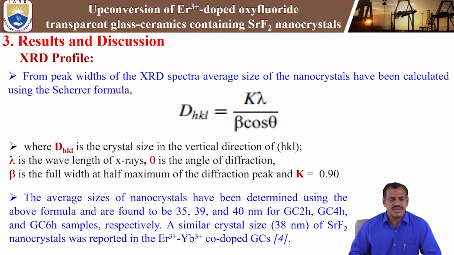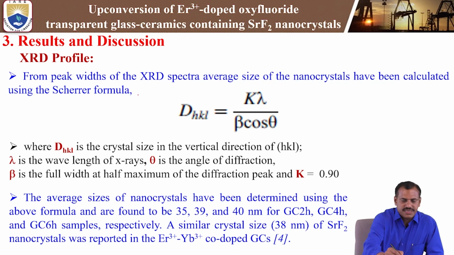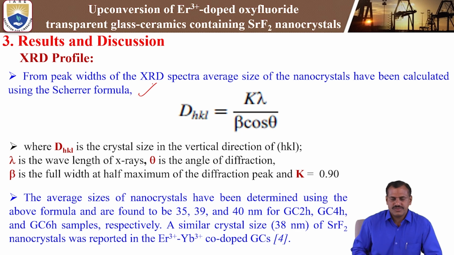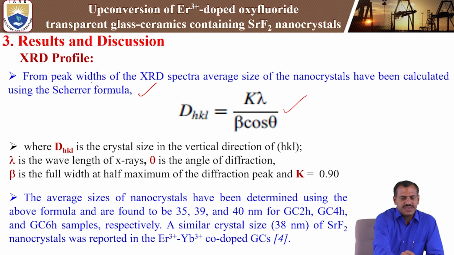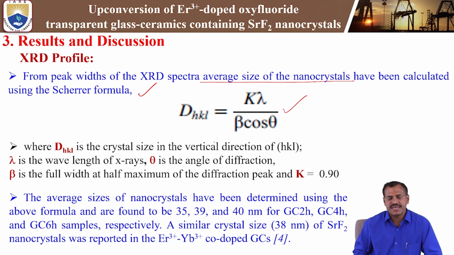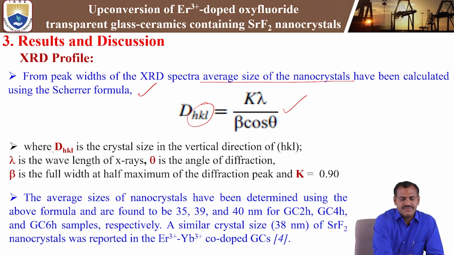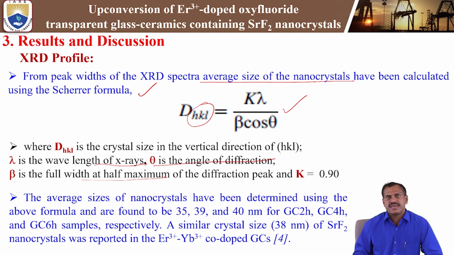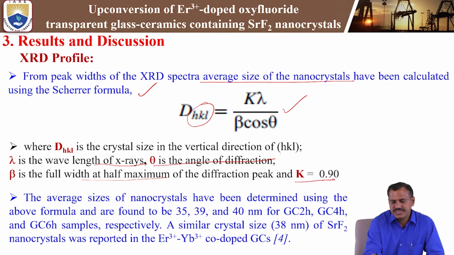Next, from the XRD profile, by using the Scherrer equation, we need to evaluate the crystallite size. From the peak width of the XRD spectra, the average size of the nanocrystal is measured using the formula D = Kλ/(β cos θ). Here D(hkl) is the crystal size in the perpendicular direction of the hkl lattice planes, lambda is the wavelength of the X-rays, theta is the angle of diffraction, and beta is the full width at half maximum of the diffraction peak. K is a constant, with a value of 0.90.